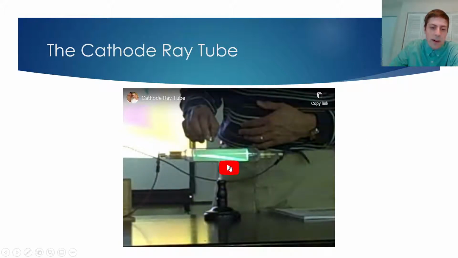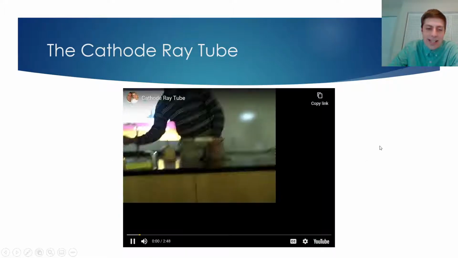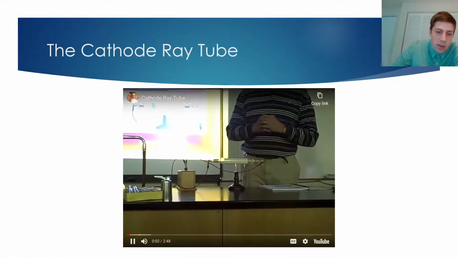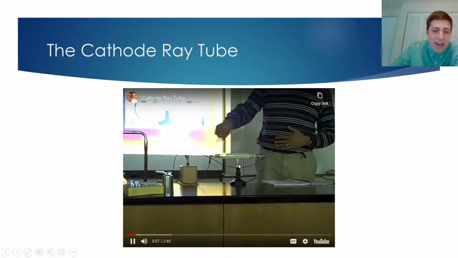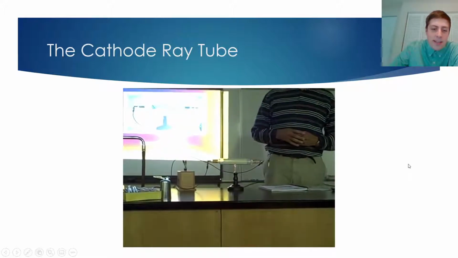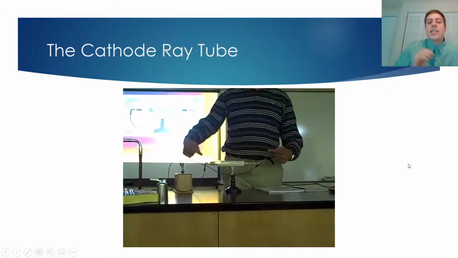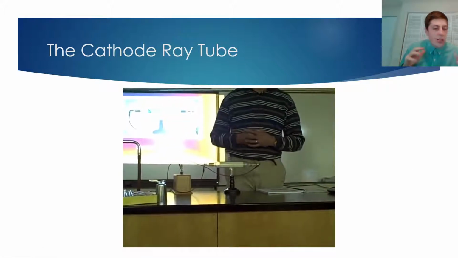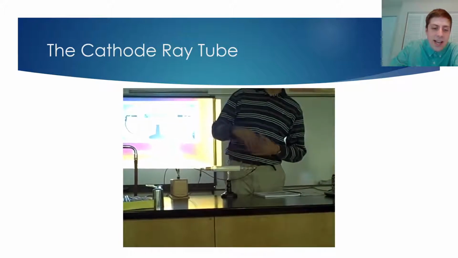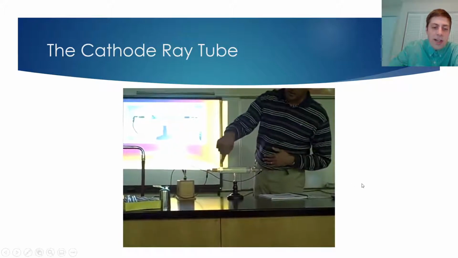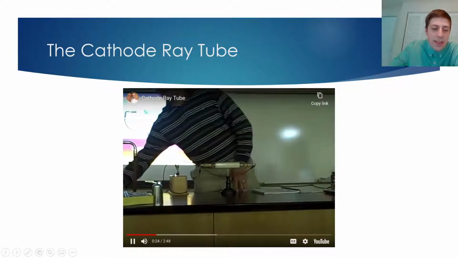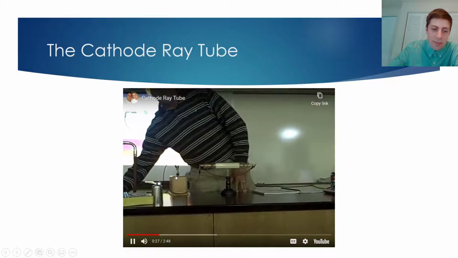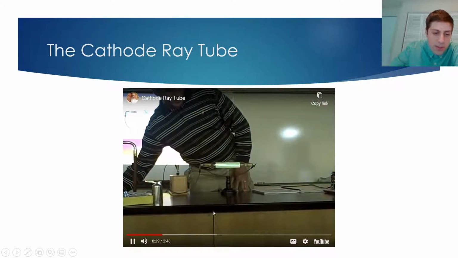So let's watch this experiment here called the cathode ray tube, which was first done in 1897. There's no audio coming from this video, so I'm just going to talk over it here. What we have here is a tube that is completely empty, right? There's nothing in it. It's a vacuum tube. There's no air. And on either side, we have two sides of a current, a cathode and an anode. And when we start this current, when we put power into it, watch what we see here.